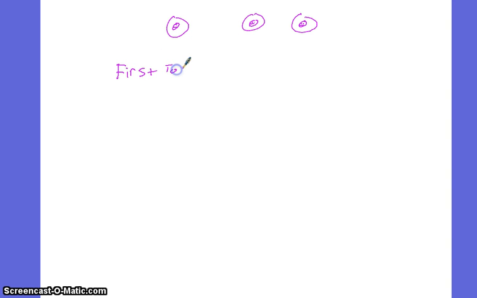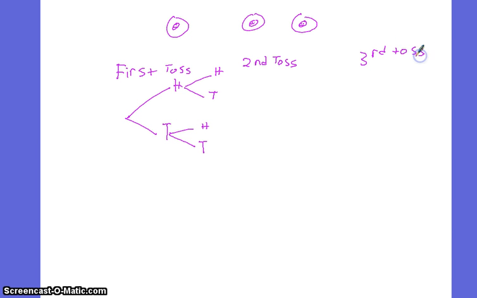So my first toss of the coin goes like this. I get heads or I get tails. Then my second toss, okay, from heads we get heads and tails. And my second toss over here, I could get heads or I could get tails. My third toss, though, I could get heads or tails, and over here, again, I could get heads or tails, then heads or tails. So lots of stuff. Oh, I messed that up, so let's rewrite that down there.